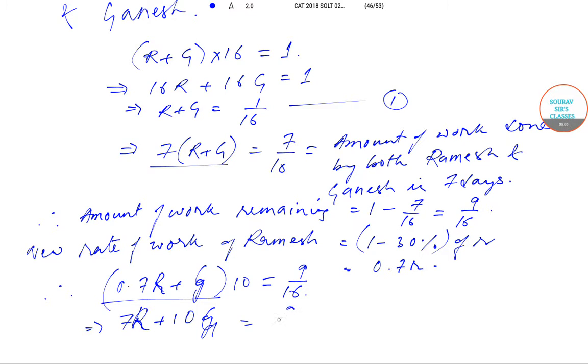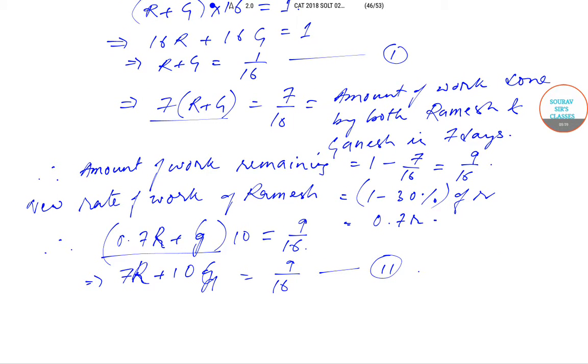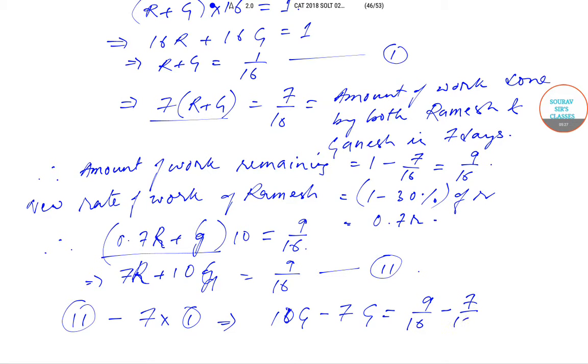7R plus 10G will be equal to 9 by 16, and this is equation 2. Upon solving it, we take equation 2 minus 7 into equation 1. This will give us 10g minus 7g equal to 9 by 16 minus 7 by 16. So 3g will be equal to 2 by 16, which will be equal to 1 by 8.